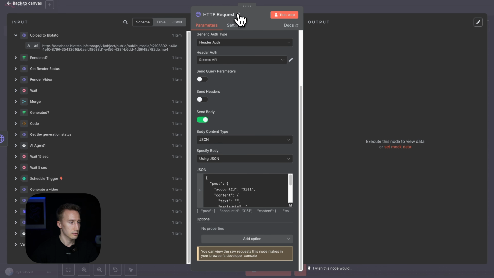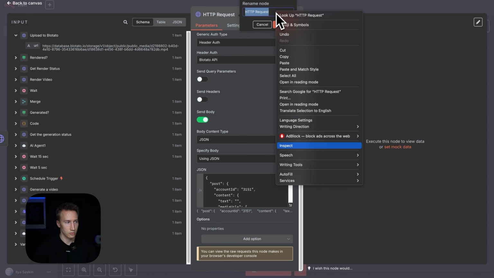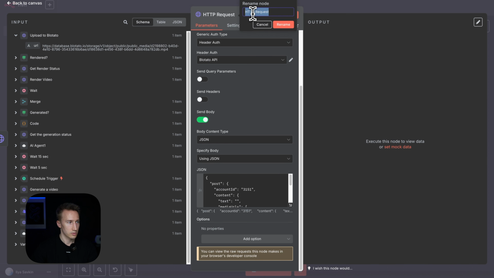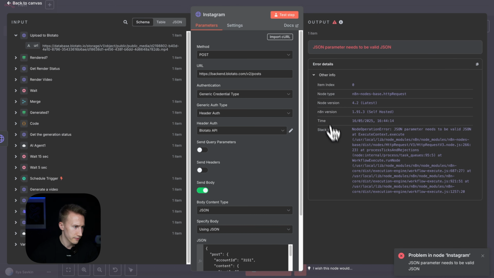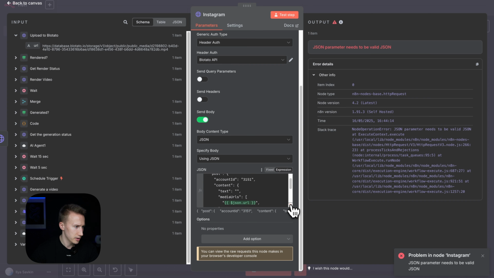So we test, let's rename it to Instagram, and let's test the step. And we get an error, invalid JSON parameter. Okay, what could be the issue?